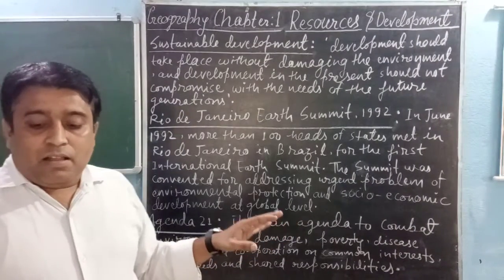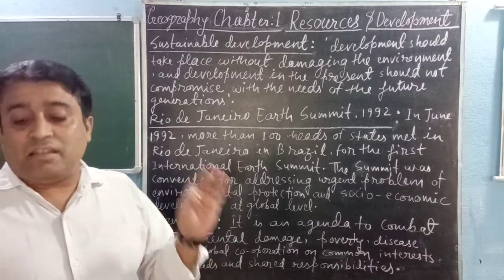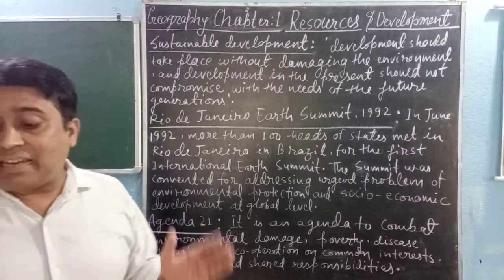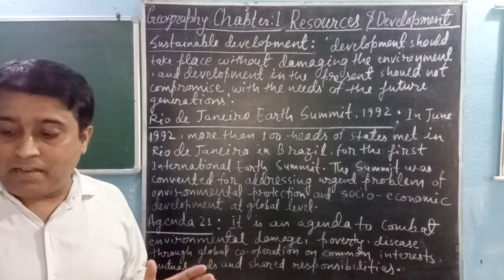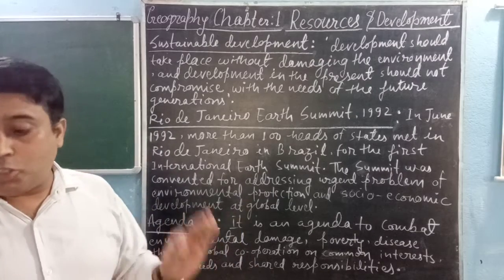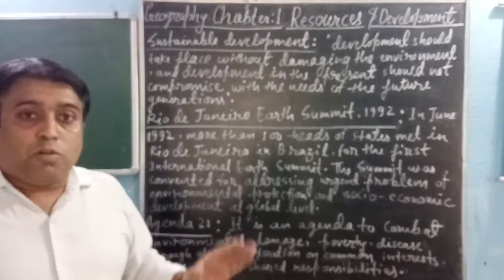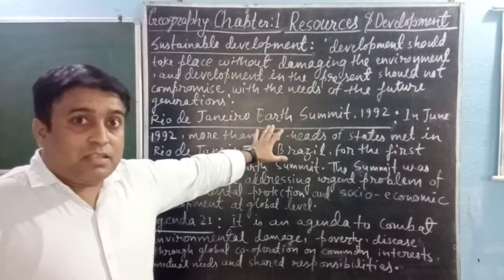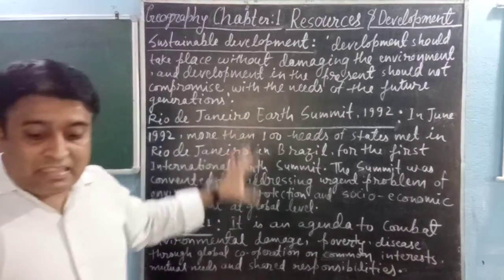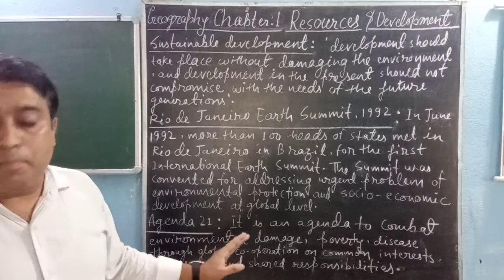Students, this declaration was signed by the world leaders in 1992 at the United Nations Conference on Environment and Development (UNCED), which took place at Rio de Janeiro, Brazil. I already told you, during this meeting they signed Agenda 21. So, what was the aim?